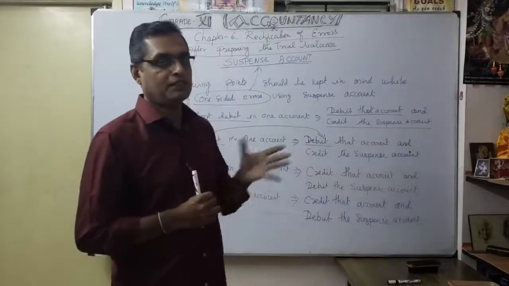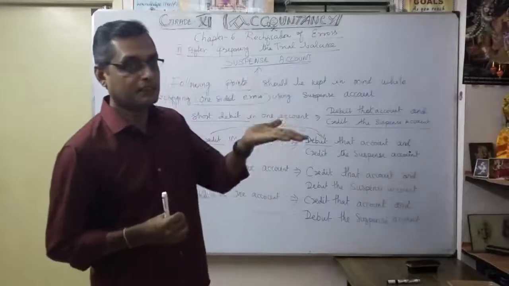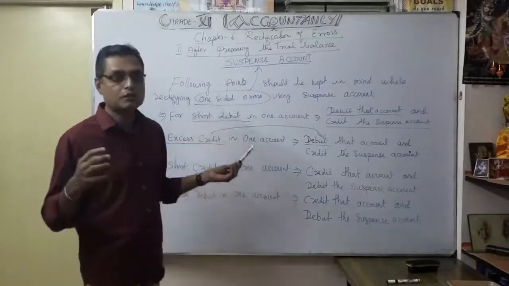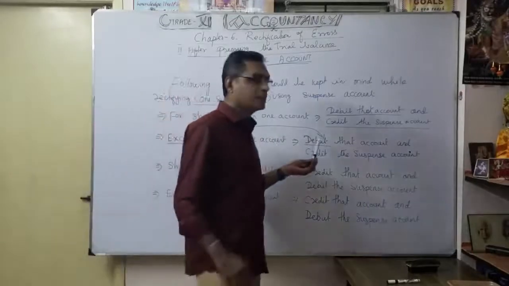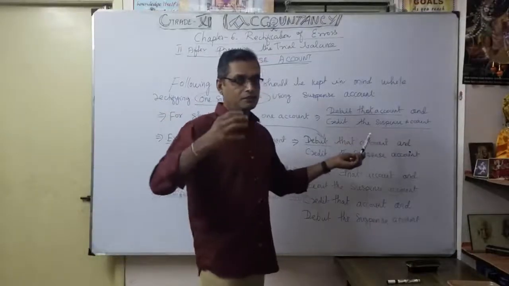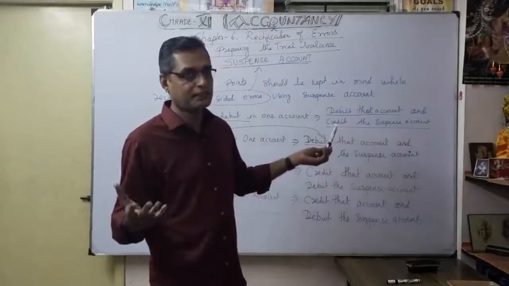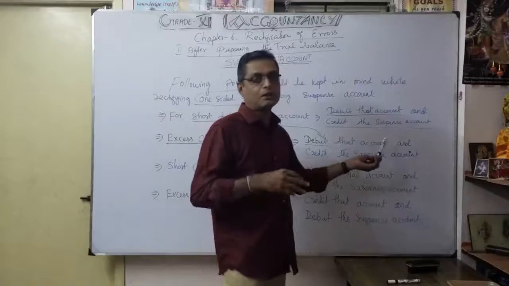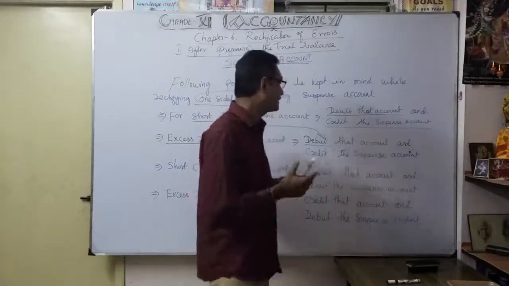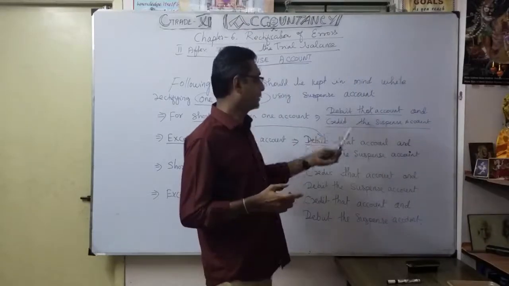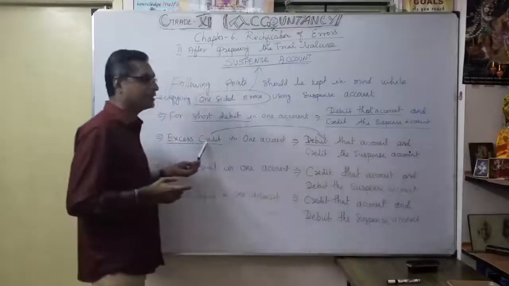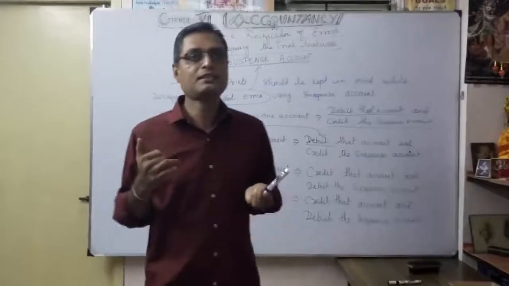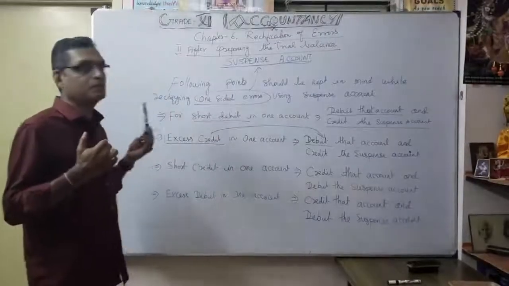Understood? So we already discussed excess debit, excess credit. So here for excess credit in one account, how do you have to give the effect? Naturally, debit that account. Whatever amount was excessively accounted earlier, that particular amount we are going to make a debit now. Debit that account. Naturally, the opposite credit is the suspense account. Similarly, in the same manner, for excess credit, give the effect only on the debit side, to reduce our excess credit. Understood the second important one.